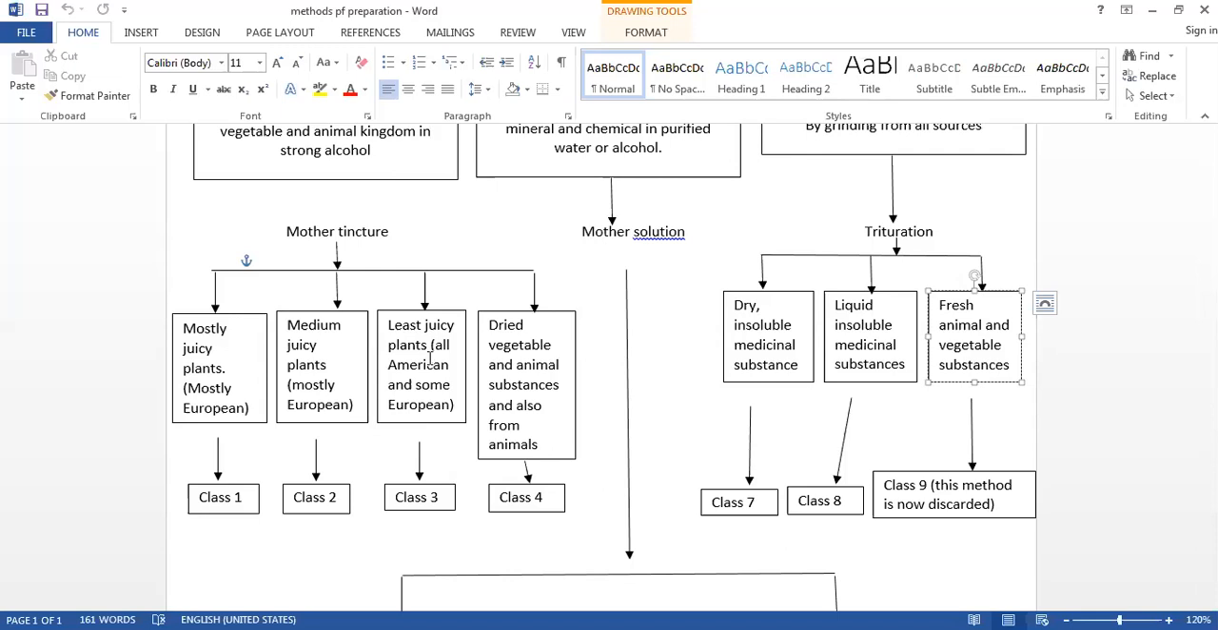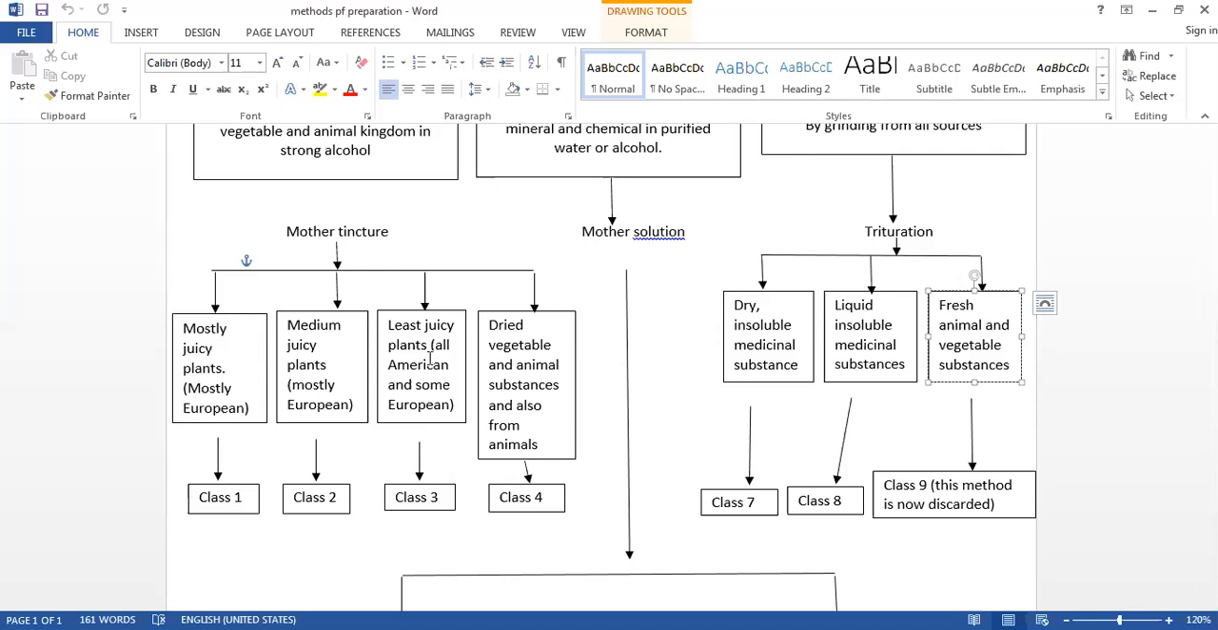So here the ratio is 1:2, 1 part of drug substance and 2 parts of the alcohol. Again, you have to take the drug substance. It may be from the plant or animal origin. Then you have to chop it with the help of chopping board and knife. Make a pulp of it.